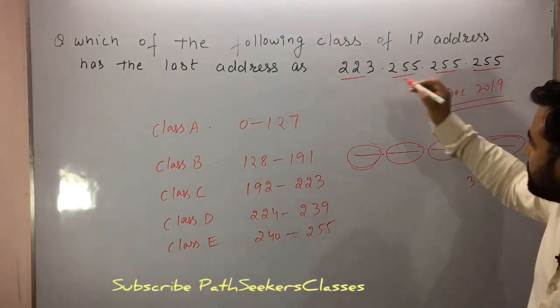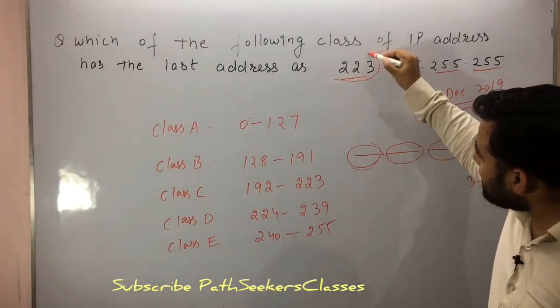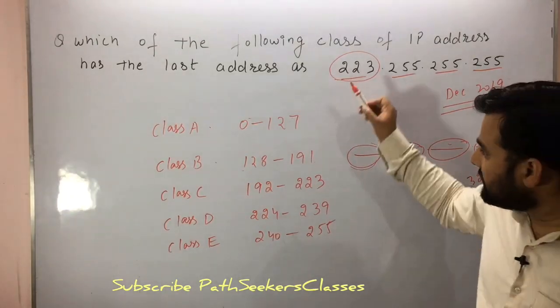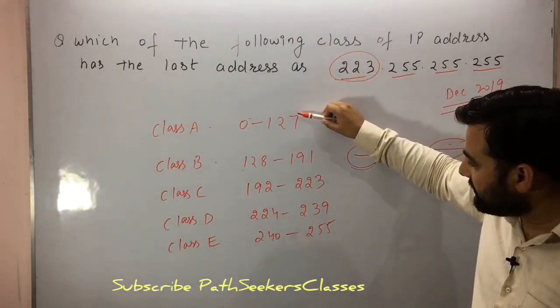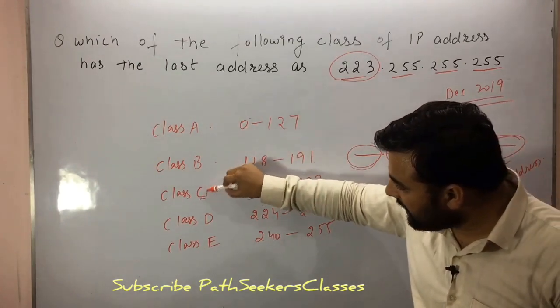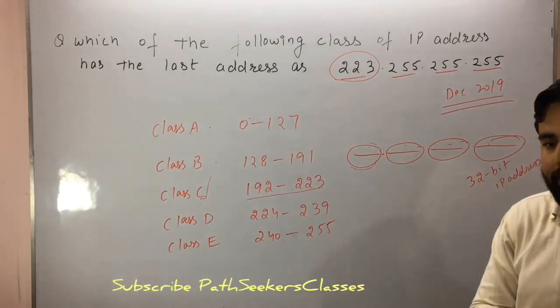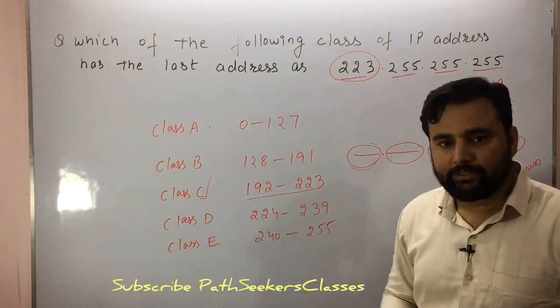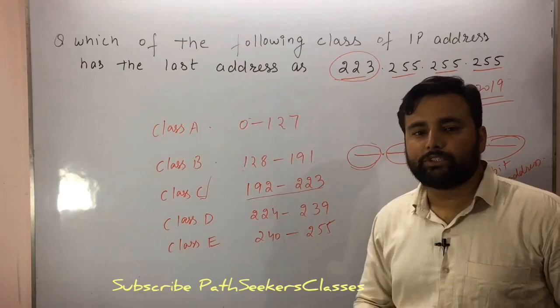So here students, if I see the first octet, what is the number? That is 223. So which range does this lie in? This range. So that means this belongs to class C. So what is the answer of this question? That is class C.